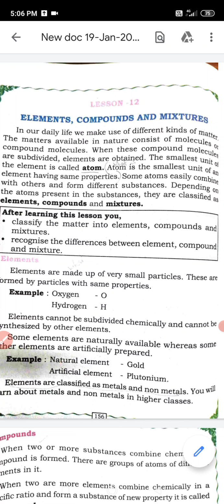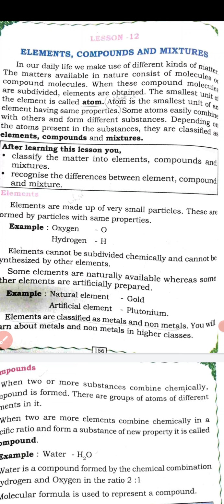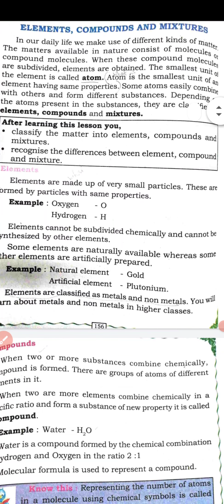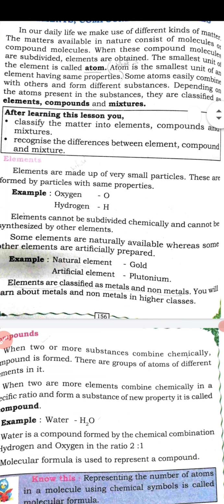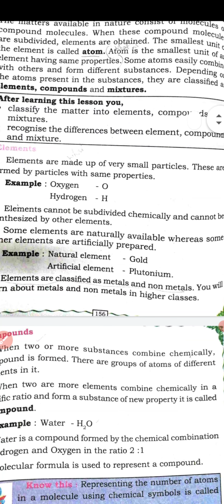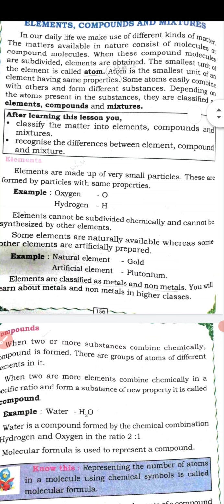Elements are made up of small particles called atoms, and these are formed by particles with the same properties. Example, oxygen, hydrogen. Elements cannot be subdivided chemically and cannot be synthesized from other elements. We cannot divide as well as we cannot prepare the elements. Some elements are naturally available, some elements are artificially prepared. Carbon, oxygen, hydrogen, gold, all these are naturally existing elements, whereas some are artificially prepared elements.